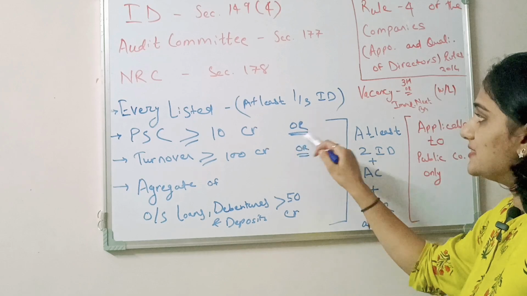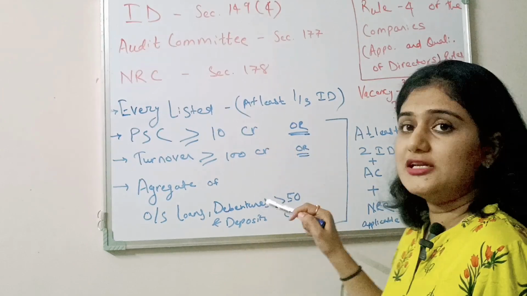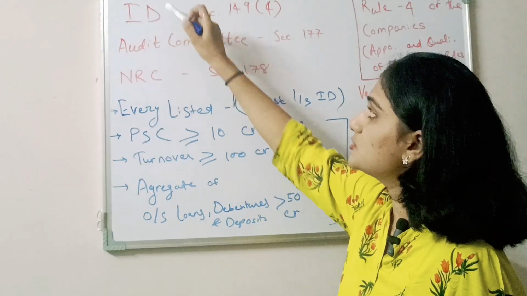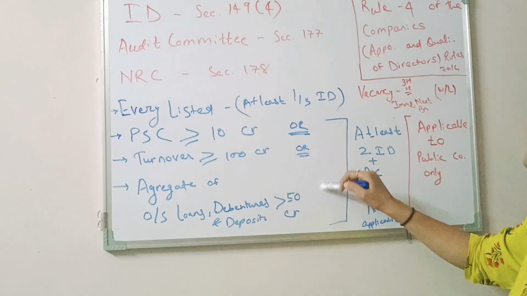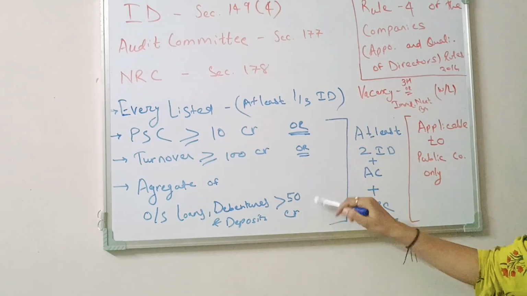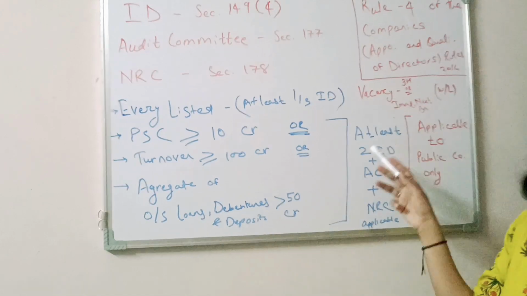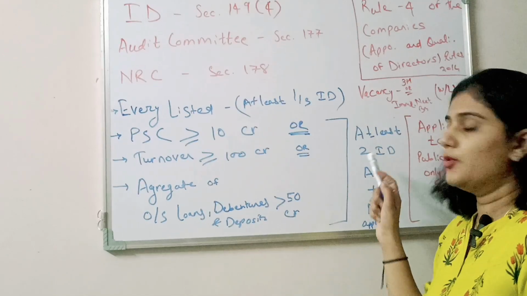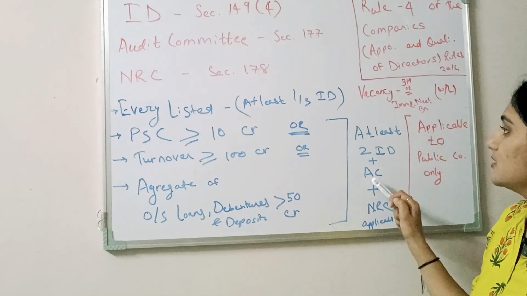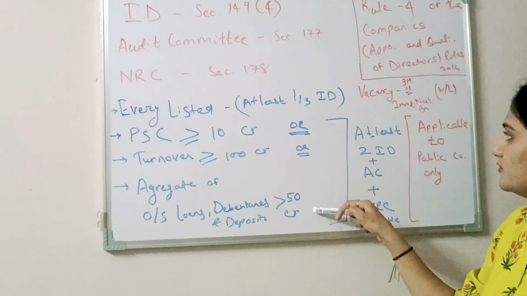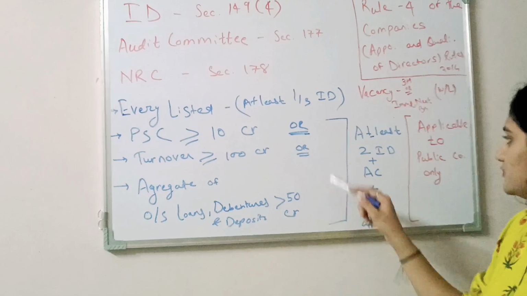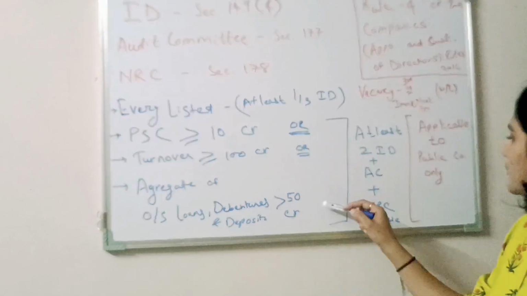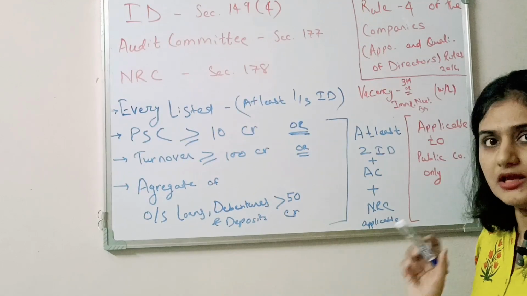So also mention "or". Any one of these conditions is fulfilled, then these provisions will trigger. Okay, so mention "or", like this. Now in these 3 cases, at least 2 independent directors should be appointed. If any one of these applies, then 2 IDs should be appointed in the board, and any one of these, then an audit committee is required, and any one of these, then NRC is required to be constituted.